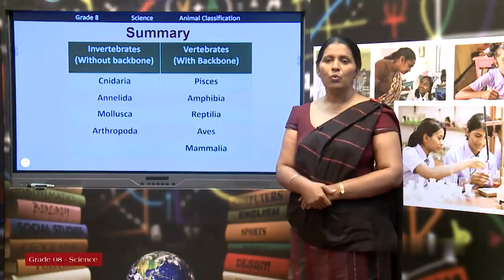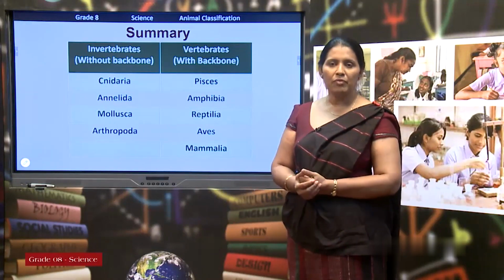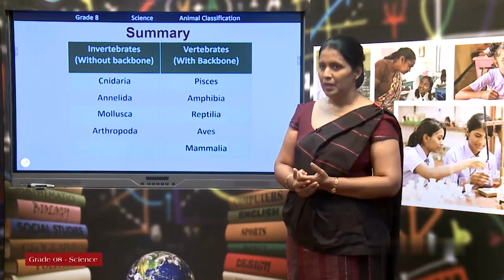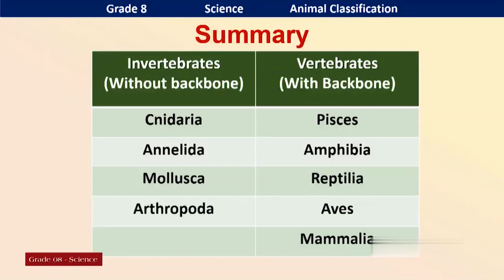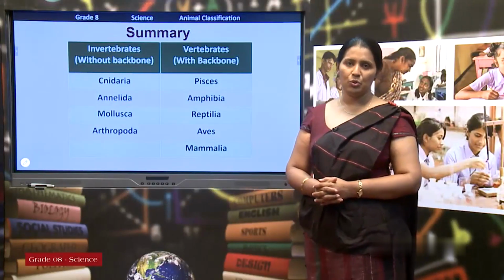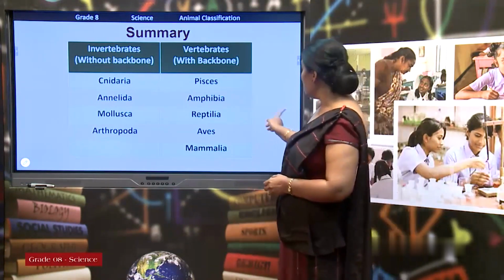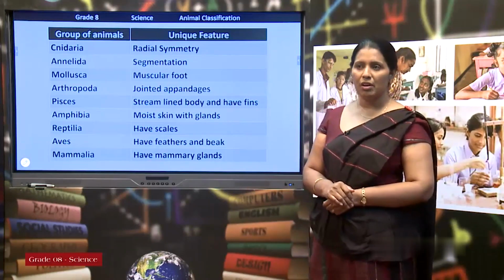Okay. Now we will move to the summary of the lesson. Can you remember the groups of invertebrates you learned? Cnidaria, Annelida, Mollusca, Arthropoda. What are the vertebrate groups you learned? Pisces, Amphibia, Reptilia, Aves, Mammalia. What are the unique features of these groups? That is very important. Yes, my dear children, let us look at the unique features of each group.